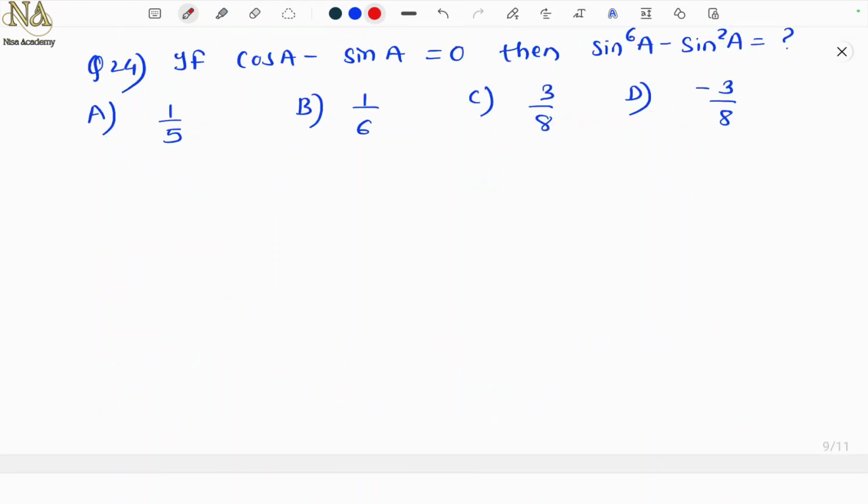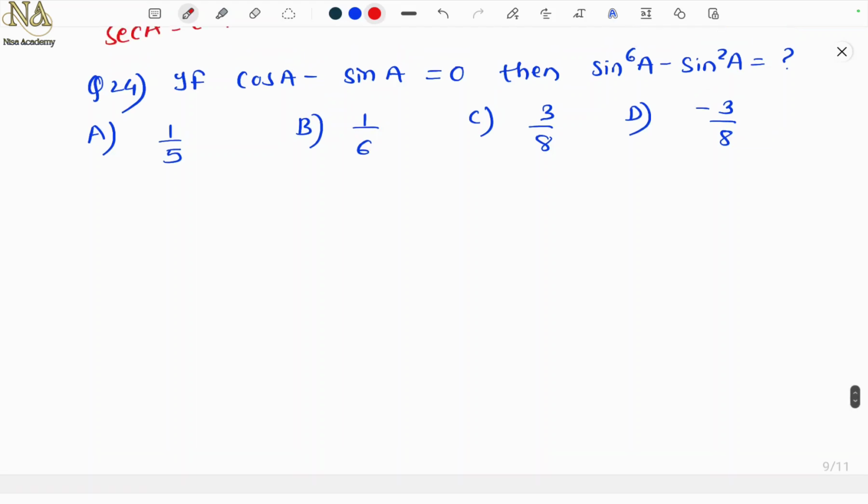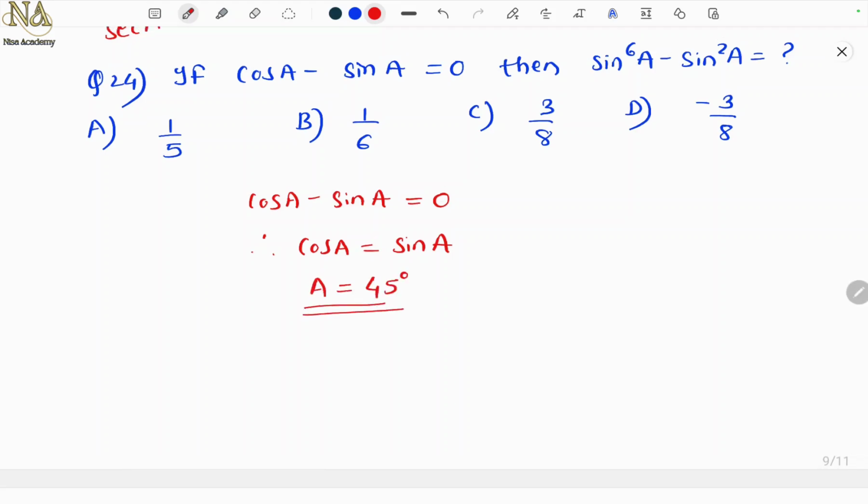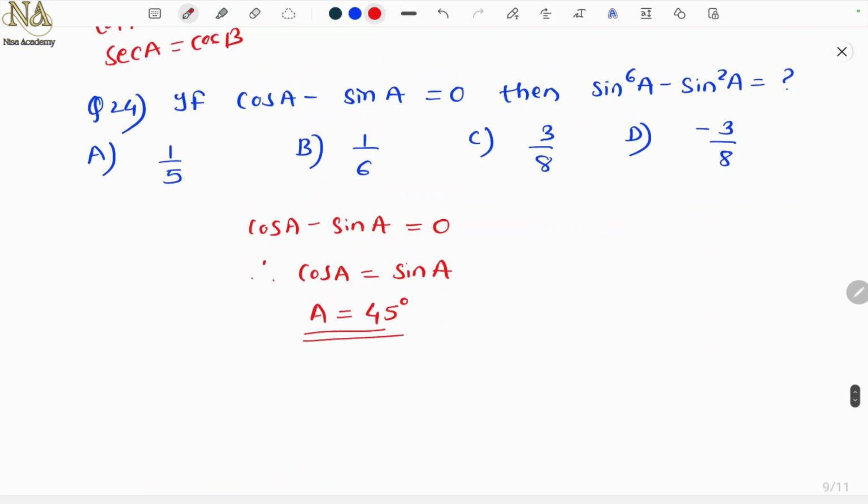Question number 24. If cos A minus sin A equal to 0, then sin raised to 6 A minus sin square A equal to? So cos A minus sin A equal to 0. Can I write cos A equal to sin A? The sin will go to the other side, so cos A equal to sin A. Which angle has the same cos and sin? Yes, 45, because cos 45 and sin 45 both are 1 upon root 2. So can I directly write A equal to 45 degree? And this A I will substitute in sin raised to 6 A minus sin square A to find the value.